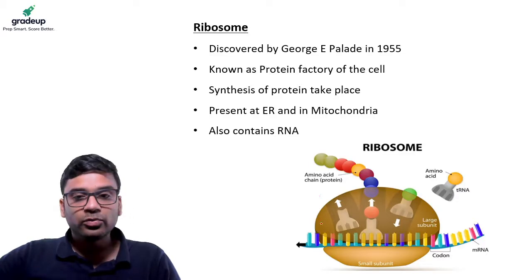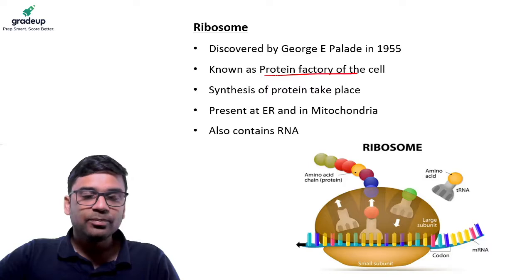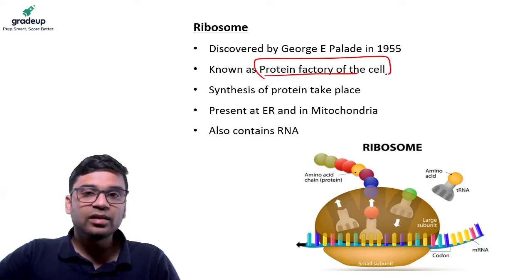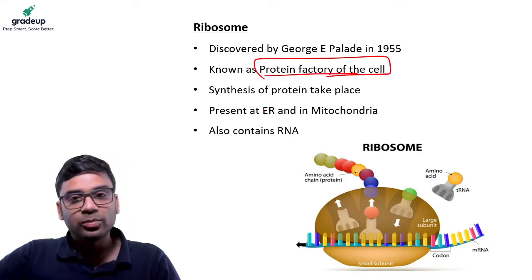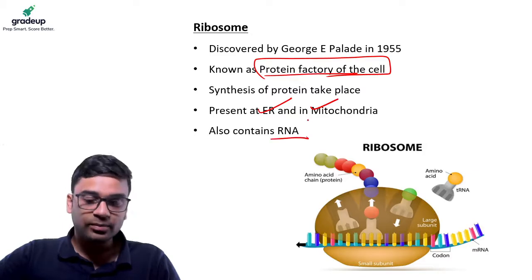Similarly, we have ribosomes. Ribosomes are the protein factory of the cell. This is where the proteins are made. They are also present in endoplasmic reticulum and mitochondria. They also have the RNA.